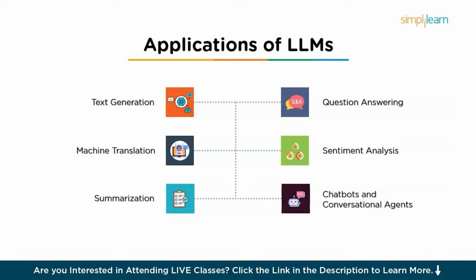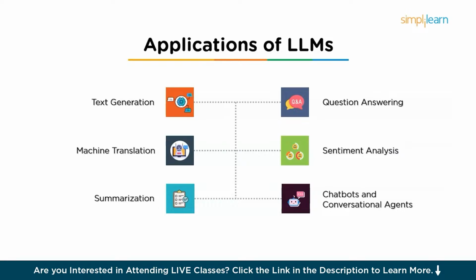Then it is also used in summarization. LLMs are used to generate summaries of long documents, articles, or books. Then it's also used in question answering. By understanding and processing the context of a question, LLMs can provide precise, relevant answers to a wide range of queries. This application is mainly useful for virtual assistants like Siri, Alexa, and customer service bots.